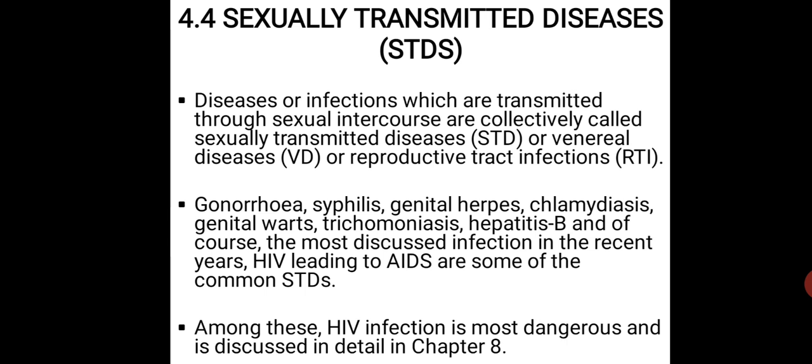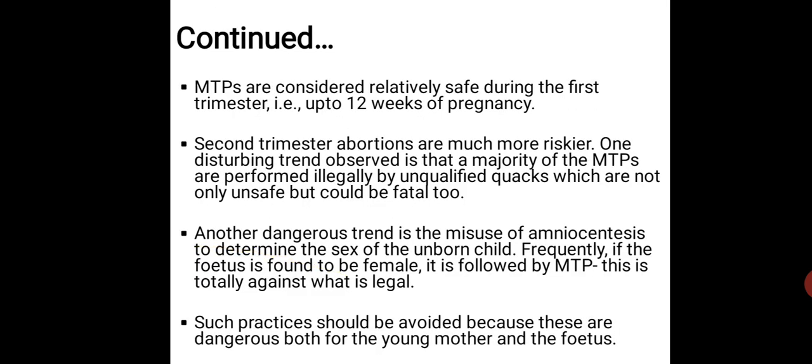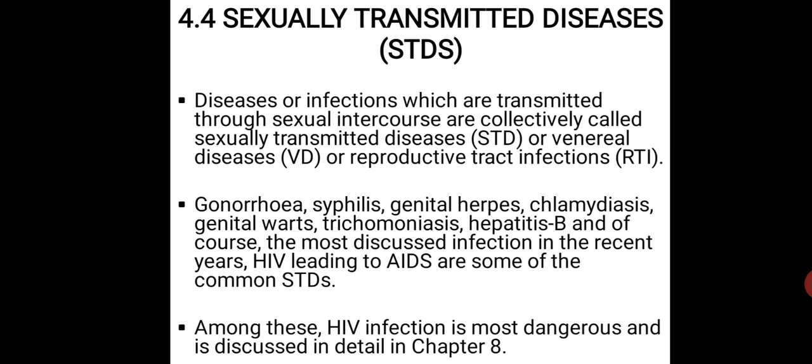So the disease is what? AIDS. AIDS is occurring due to what? HIV. So HIV is that particular virus which leads to AIDS. AIDS, the full form is acquired immunodeficiency syndrome.